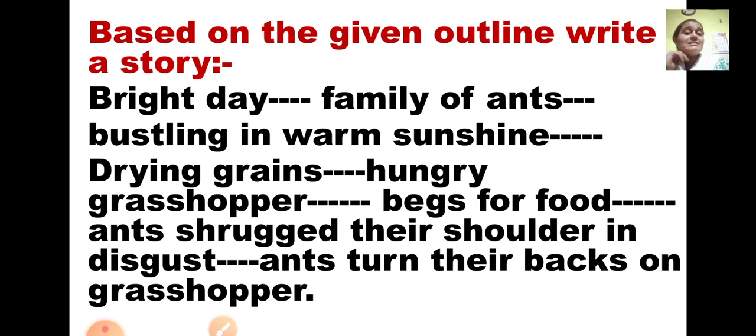Now this is your outline, these are the hints which are provided to you. Bright day, family of ants, bustling in warm sunshine, drying grains, hungry grasshopper, begs for food, ants shrug their shoulders in disgust, ants turn their backs on grasshopper. So bright day. Now you have to make it into one or two sentences, like it was a bright sunny day. So from bright day, I made a full sentence. So like that we are going to write the story in detail, keeping these hints in mind.